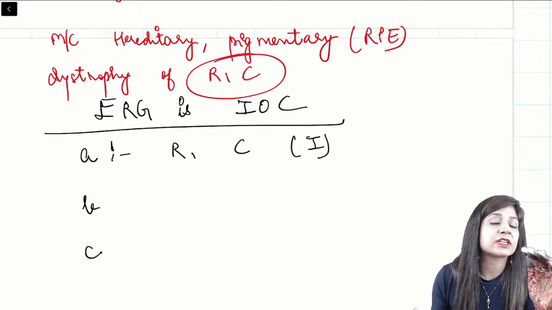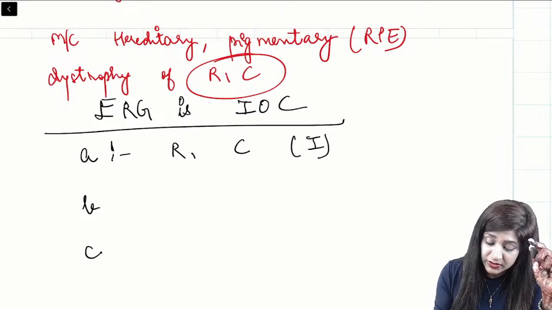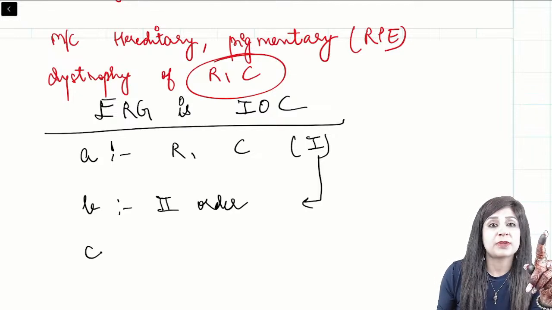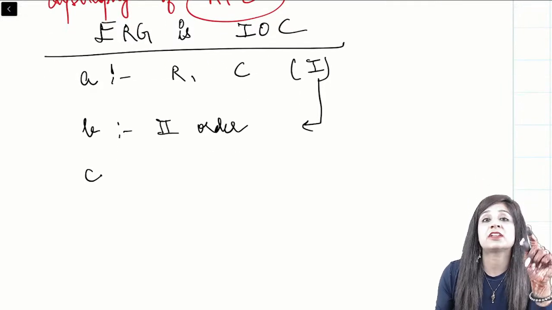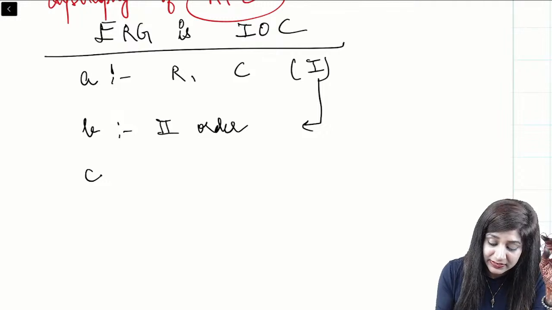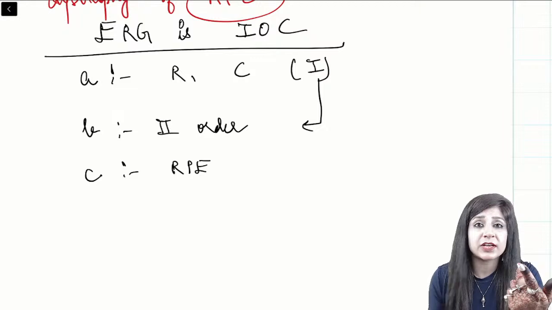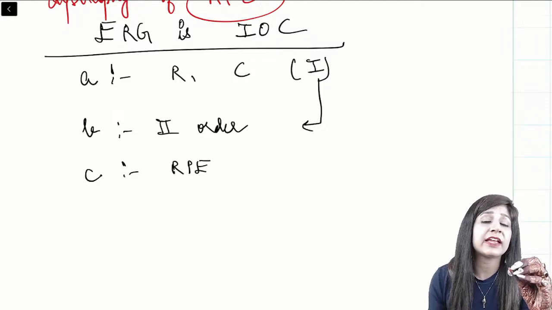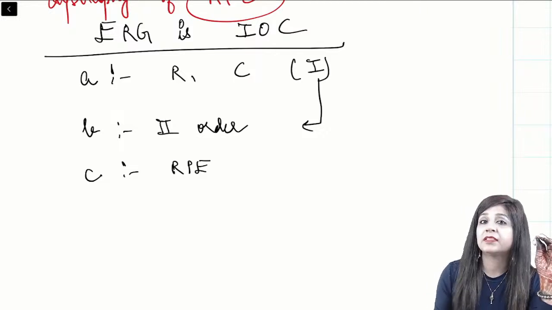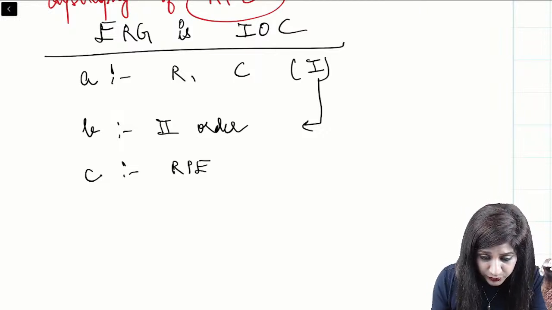Once the rods and cones, which are first order neurons, are affected, this impulse going to the second order neurons, that is the bipolar cells, will also be affected. The B wave shows the activity of bipolar cells, the second order neuron, so that will also be affected. And the C wave will affect the RPE activity, and it's a pigmentary dystrophy. So very logically I can say that ERG is the investigation of choice in patients of retinitis pigmentosa.